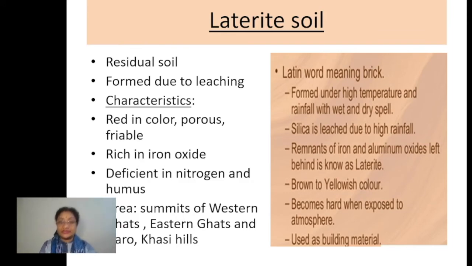And which are those areas? Especially the summits of the different mountains or hills we have, especially in the northeastern region and in the southern parts, the peninsular region, the Eastern and Western Ghats. The tops of these mountains basically have this type of soil. Laterite soil. Clear now?